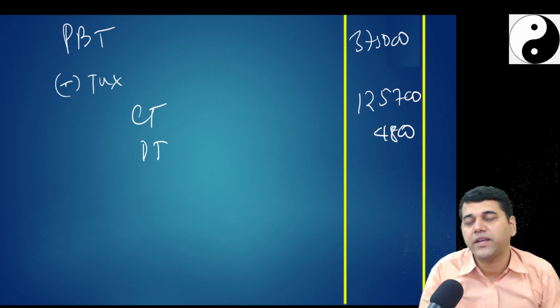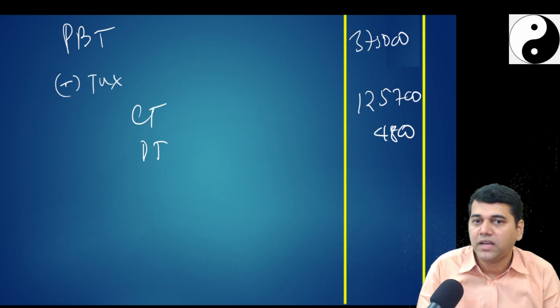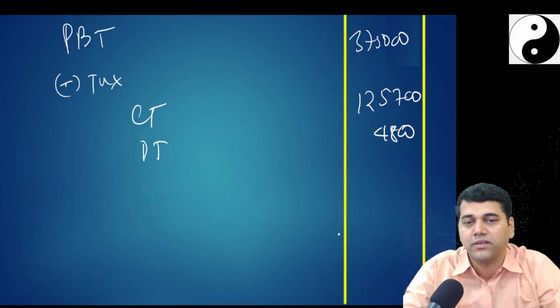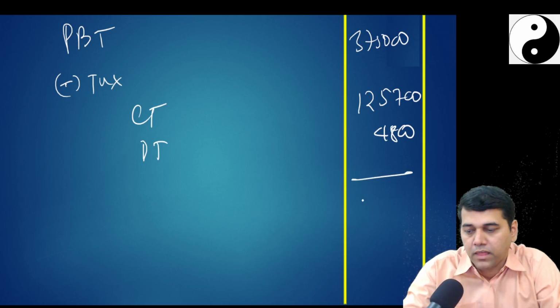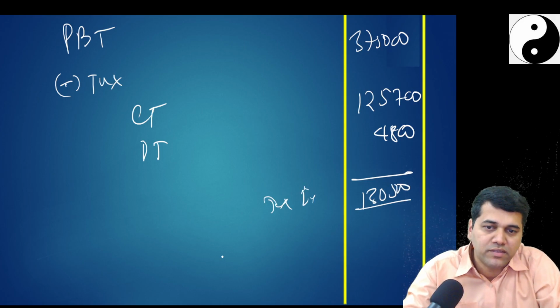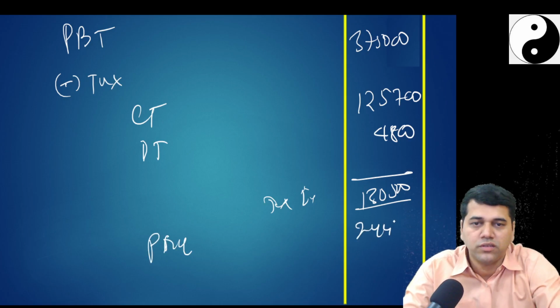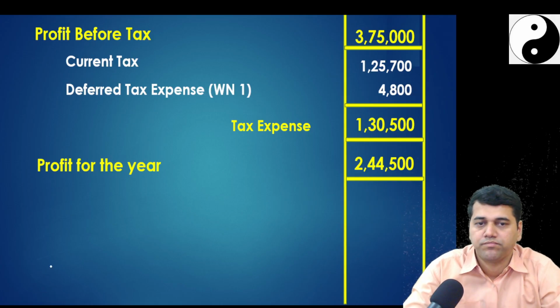So his expense entry was the deferred tax expense to deferred tax liability. Now I will revise it and bring it to 4,800 by reducing liability, reducing expense. So my correct tax expense is 1,30,500. So profit is 2,44,500. This is profit for the year.